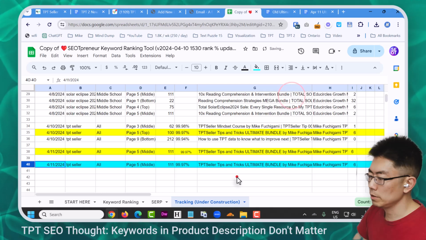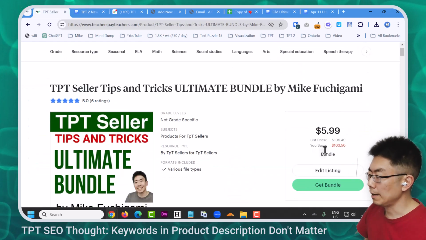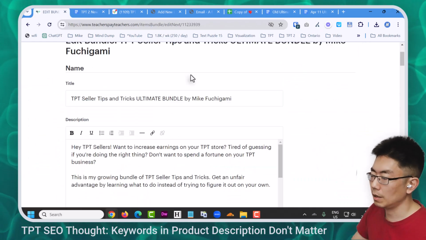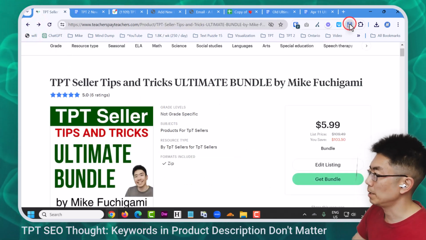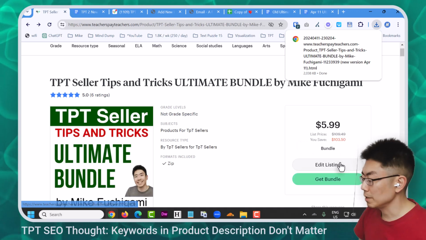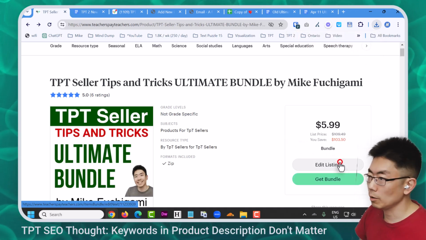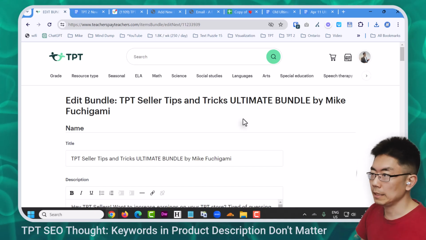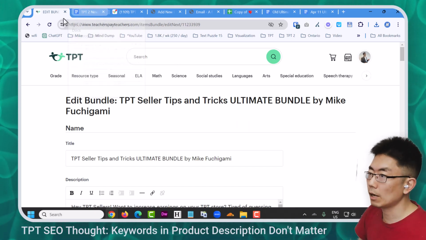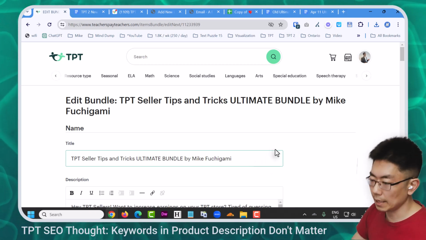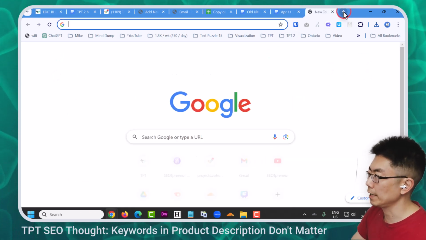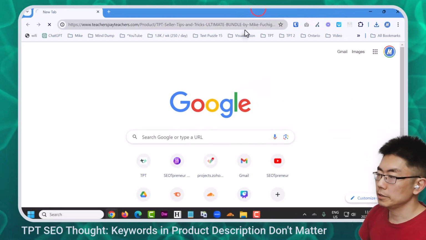So I'm going to now try an experiment where I'm going to delete. Oh, wait, maybe I'm going to save the page, save the HTML. Okay. Now, I don't want to actually lose this, so I'm just going to go edit listing, and I'm just going to leave it here sort of as a backup. Now, as long as I don't close that page or touch that page, I can just save this, and it'll save the file that I currently have. So on the other side, here's the ultimate bundle.